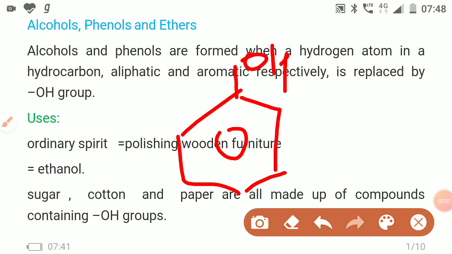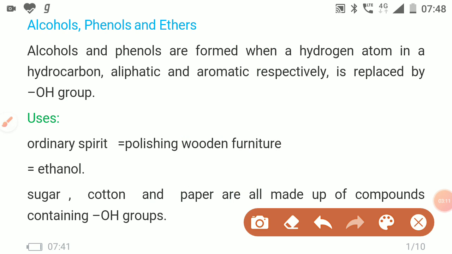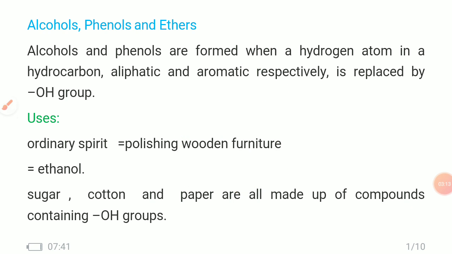Then we know what is the use of these alcohols and phenols. First use is the ordinary spirit. Ordinary spirit is used for polishing wooden furniture. यानी कि जो भी फर्नीचर है वुडन का फर्नीचर उसको पॉलिश करने के लिए हम जो भी लिक्विड का यूज करते हैं वो है आपका ऑर्डिनरी स्पिरिट, and this ordinary spirit is the ethanol.